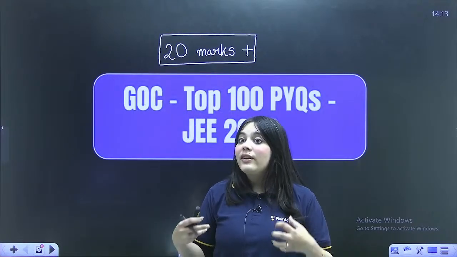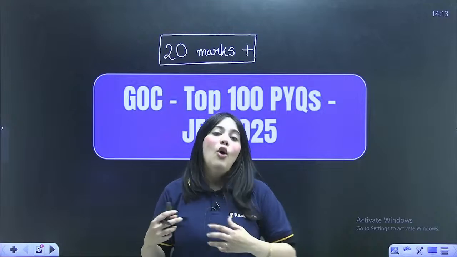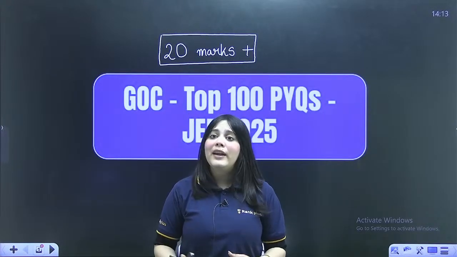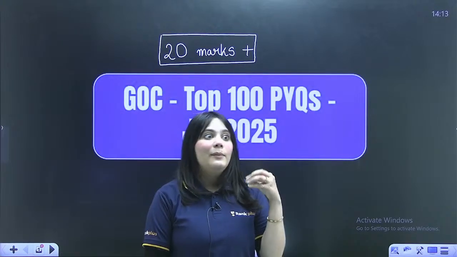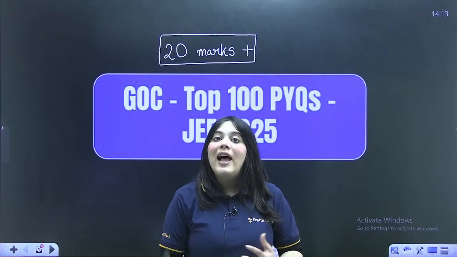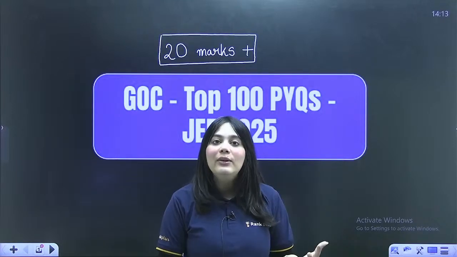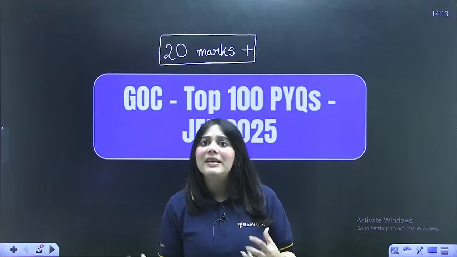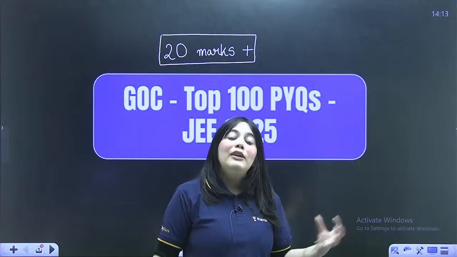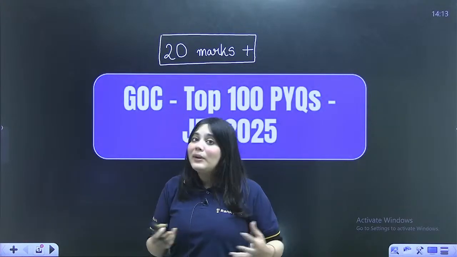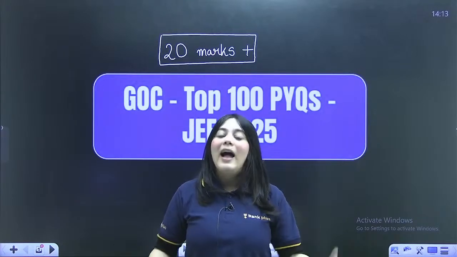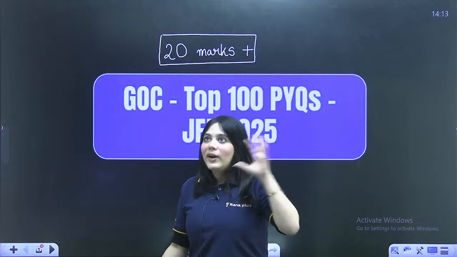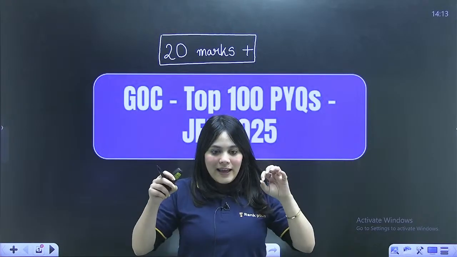We are going to see various applications of GOC and how all the effects that you learn over here, resonance, mesomeric effect, your inductive effect, are used in calculating boiling point. How are they used in calculating your dipole moment? How are they used in knowing the pH value of a substance, or the pKa, or the acidity order, basicity order, or even how are they used to actually know about your keto-enol resonance? How is it used to know your aromaticity? So everything we're going to learn in this one session,